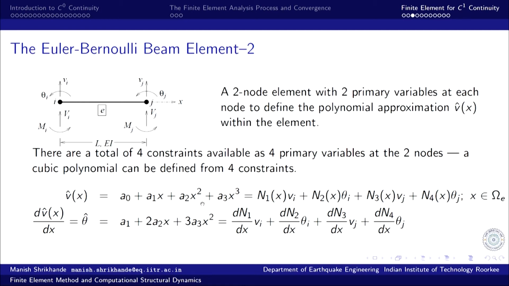Similarly, I can take the derivative, and this polynomial approximation derivative is simply a1 plus 2 a2 x plus 3 a3 x square. N1, N2, N3 are polynomial functions, unknown as yet, but we know that they are functions of x. So, there can be derivatives, their first derivative: dN1 by dx multiplied by v i plus dN2 by dx multiplied by theta i plus dN3 by dx multiplied by v j plus dN4 by dx multiplied by theta j.